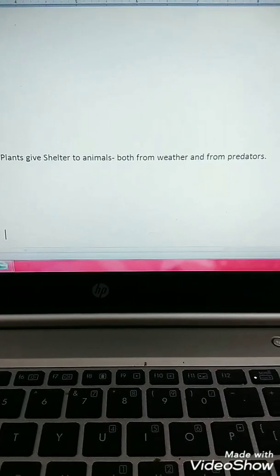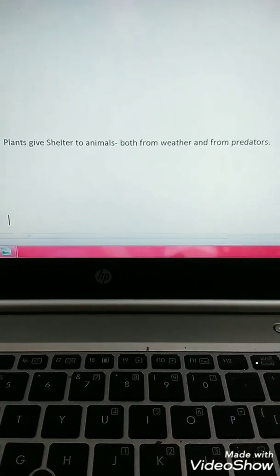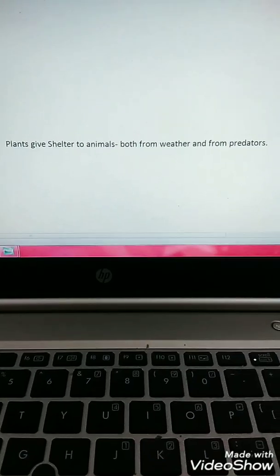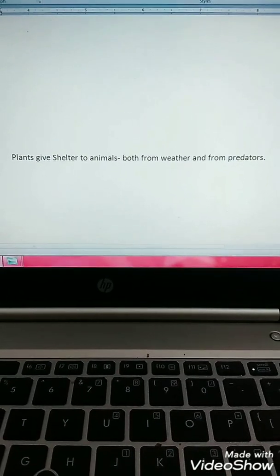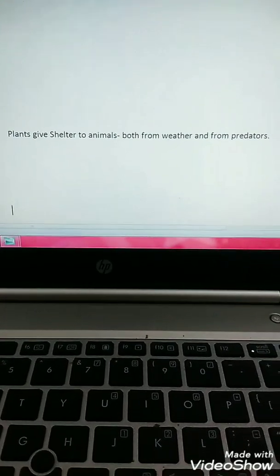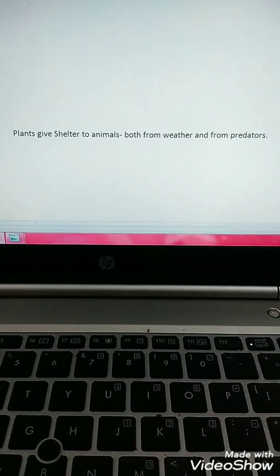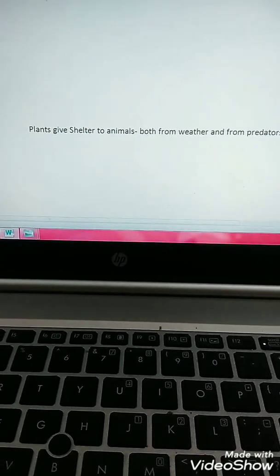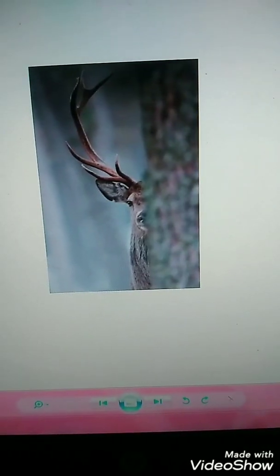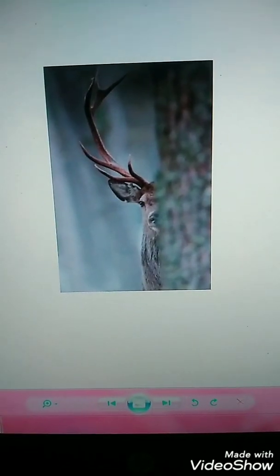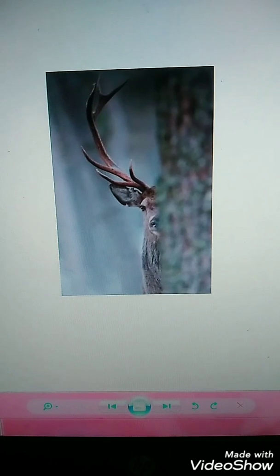The next point is plants give shelter to animals both from weather and from predators. Means plants जो होती है वो animals को bad weather से बचाता है और जो predator मतलब जो शिकारी पशु होते हैं उनसे भी बचाता है. Just have a look, see how the antelope is hiding itself behind the tree.